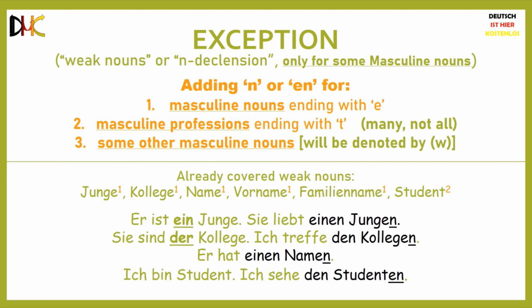Another thing to note here is that all weak nouns use the same n-declension for all their plural forms as well. Plural forms of Junge, Kollege, Name, Vorname, Familienname, and Student are also Jungen, Kollegen, Namen, Vornamen, Familiennamen, and Studenten.